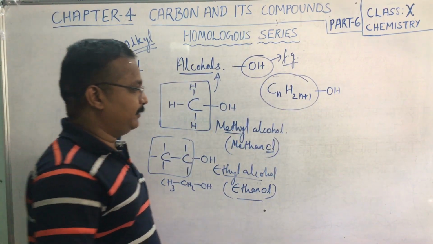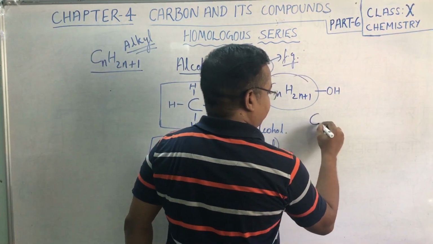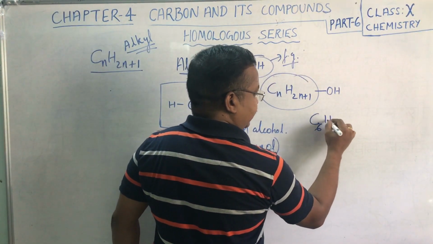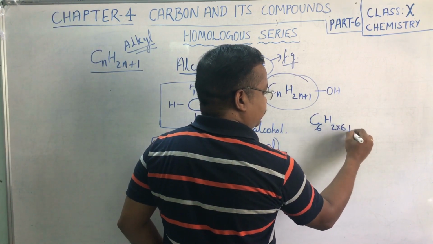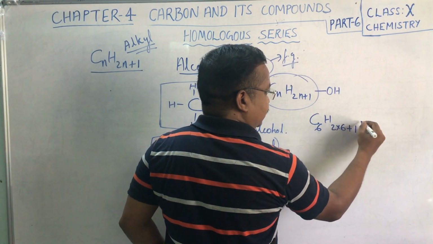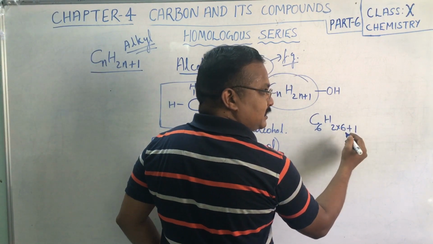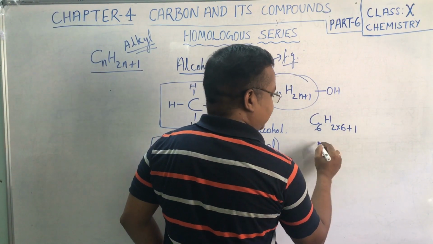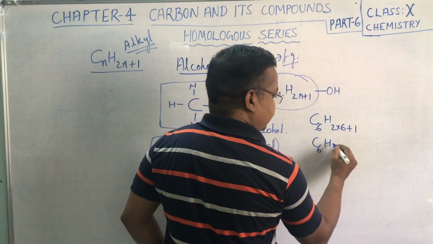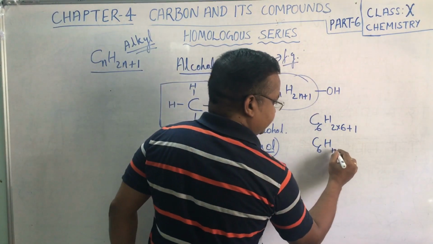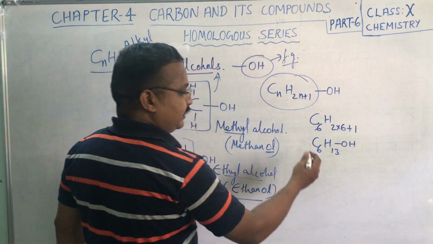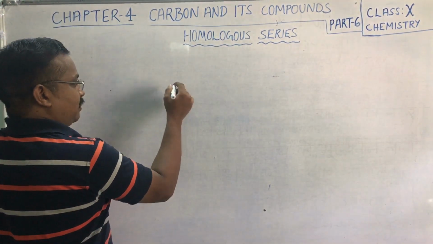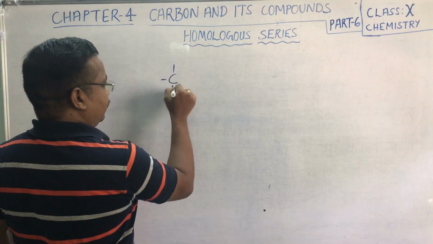Suppose you want to write a 6-membered carbon: C6H(2 into 6 plus 1). That is 2 into 6 is 12, plus 1 is 13. C6H13 plus OH.